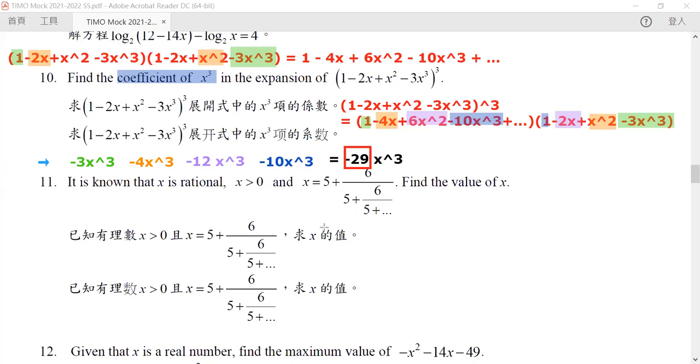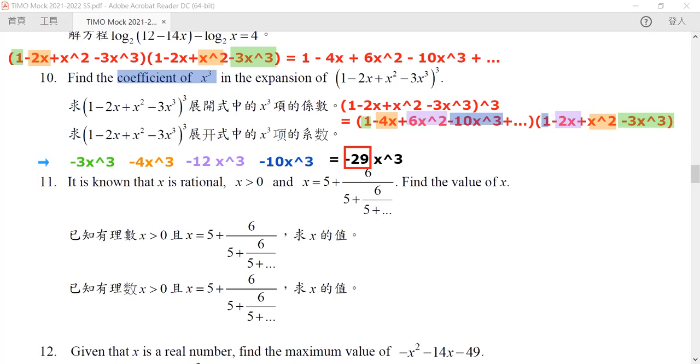Now, if you are proficient with calculus, in particular differentiation, you may find that finding the coefficient of x cubed in the expansion is exactly the same as differentiating this equation 3 times and then putting x equals 1 to find the constant term. This is another way of doing this, but that way is a little bit more sophisticated, and hence we will not use it here. But if you do know about calculus, you may try that method.